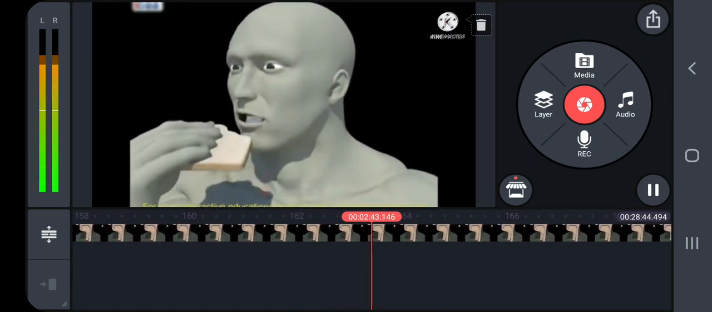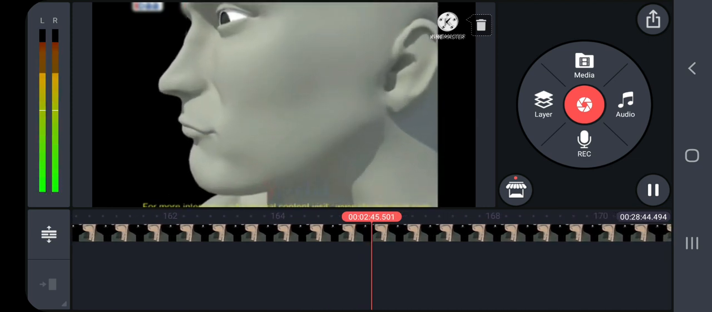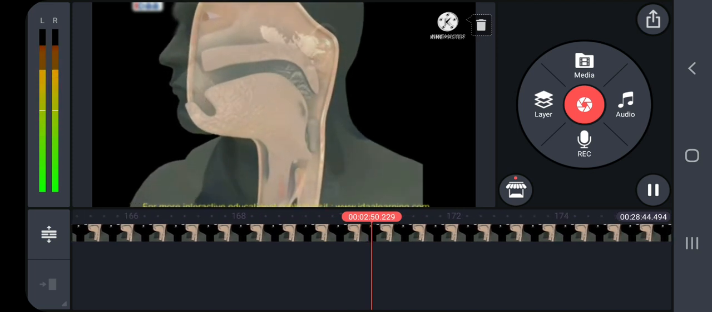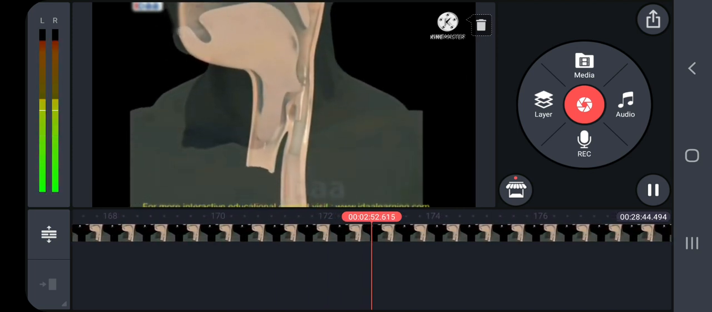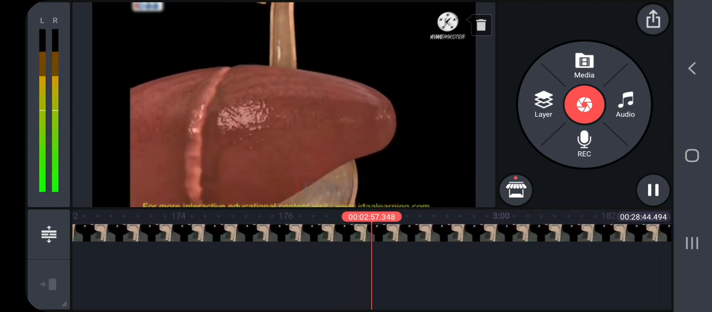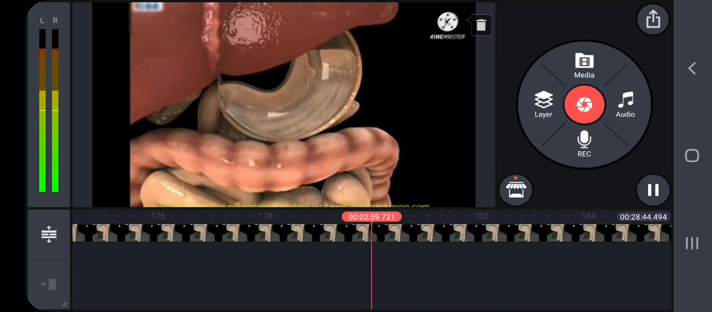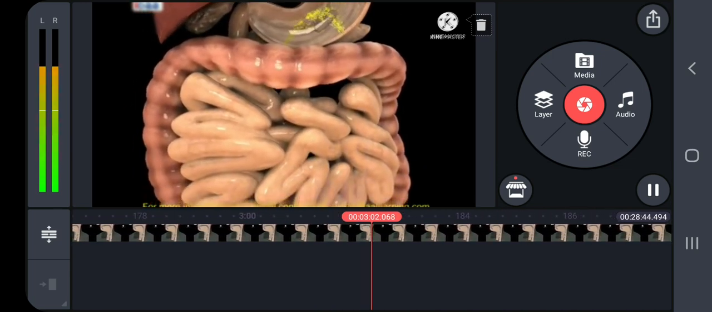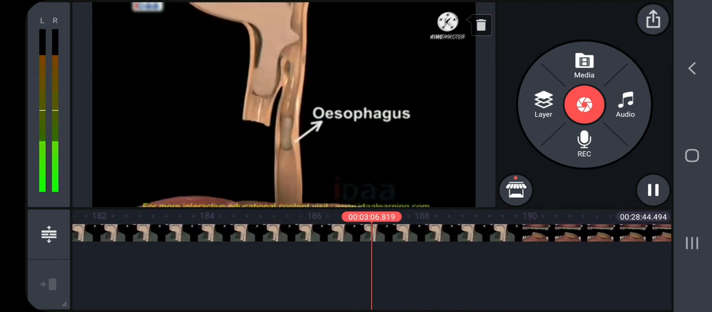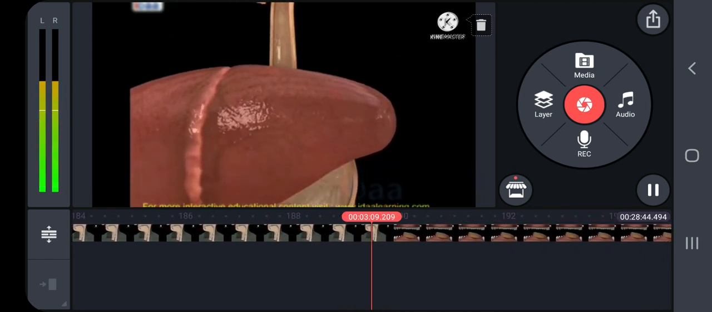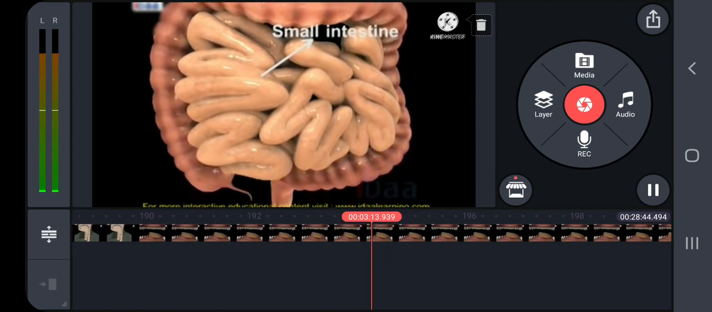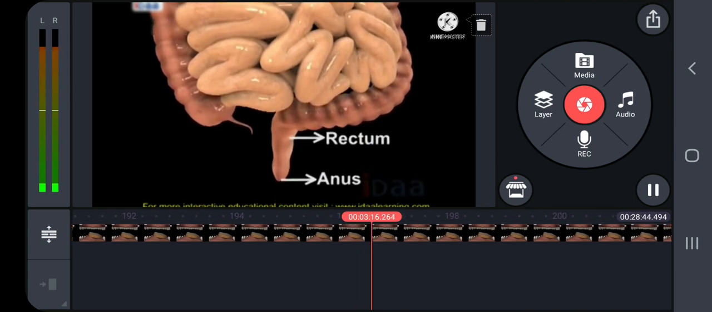Now we are going to see the structure of the alimentary canal. The alimentary canal is a continuous muscular digestive tract that begins with the anterior opening from the mouth and opens out posteriorly through the anus. The alimentary canal consists of mouth, buccal cavity, pharynx, esophagus, stomach, intestine, rectum and anus.